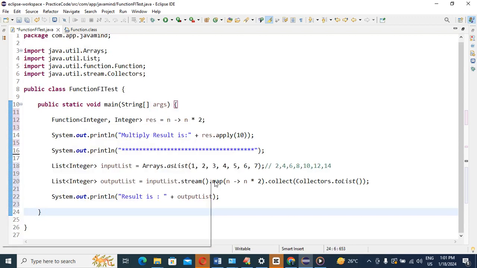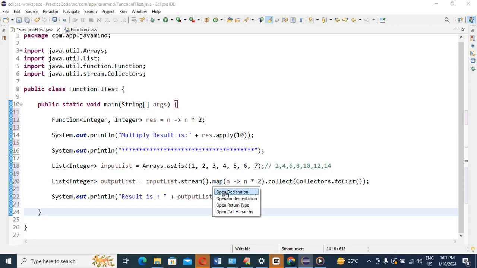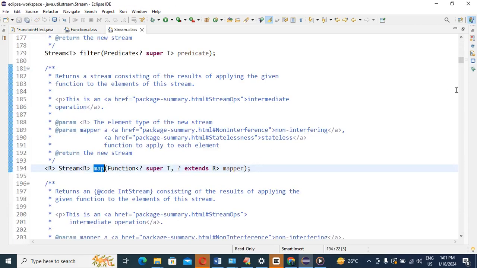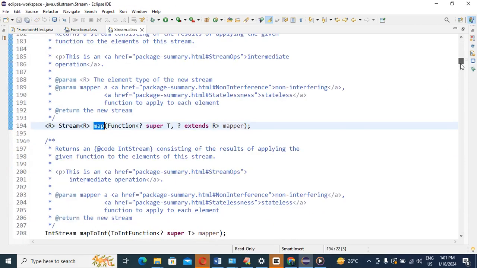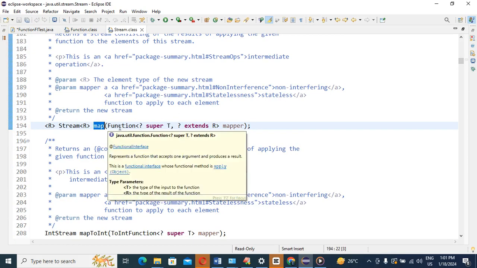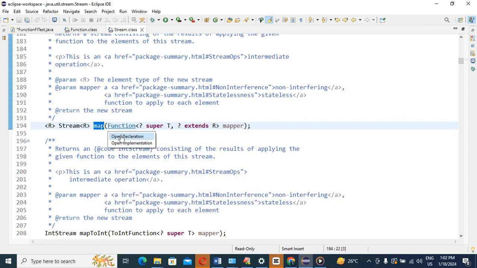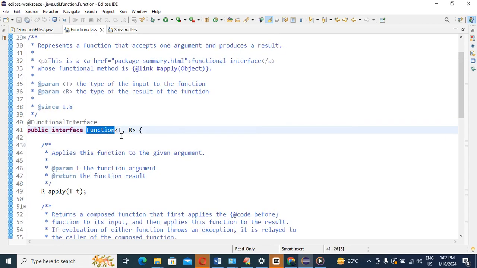Okay, I have already shown you this, and I will show this once again. See, the map method, right? This map method expects a functional interface or not? See, Function is a functional interface. Yes or no? It requires the apply method. That's why in stream we use map.